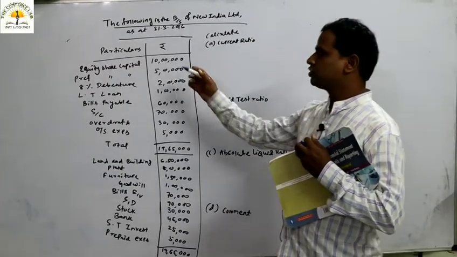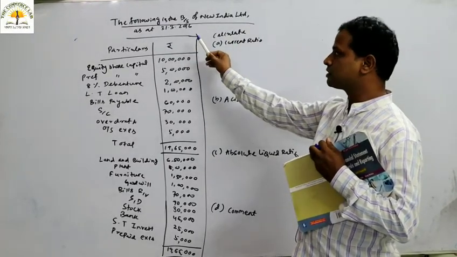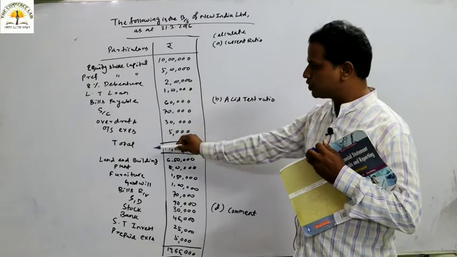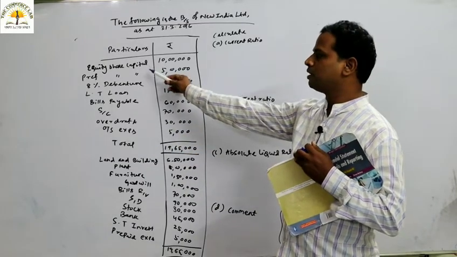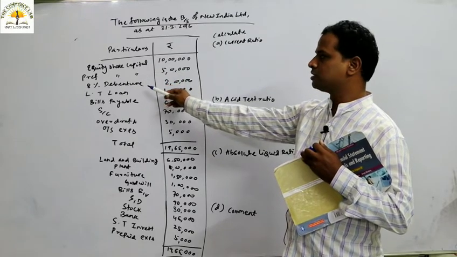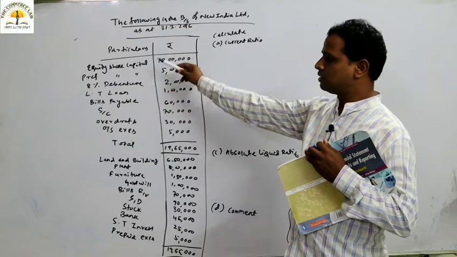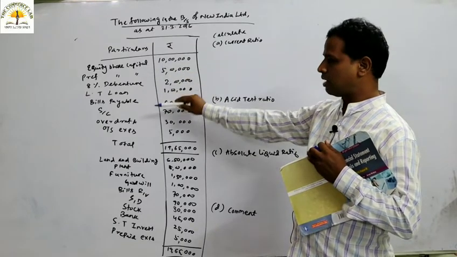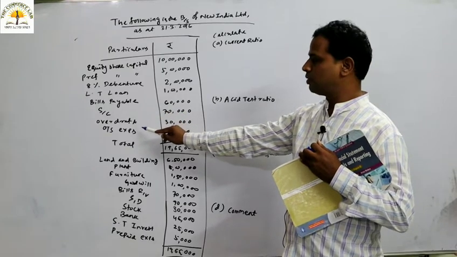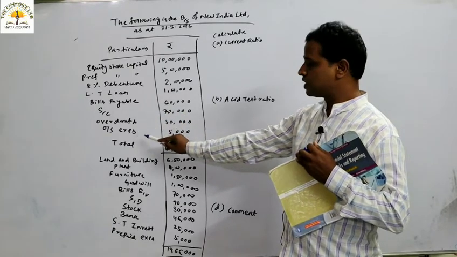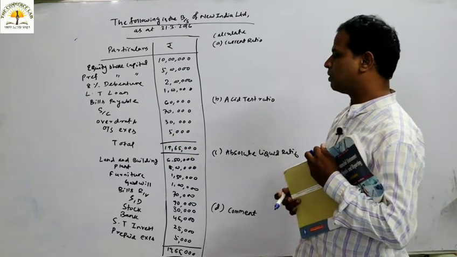Look at everybody, this is a question from the following balance sheet of New India Limited as at 31st March 2016. These are the information of liability and these are the information of asset given. Equity share capital, preference share capital, 8% debenture, long term loan, these come under non-current liability. Bills payable is current liability. Sundry creditor is current liability. Overdraft is current liability. Outstanding expenses is also a current liability.